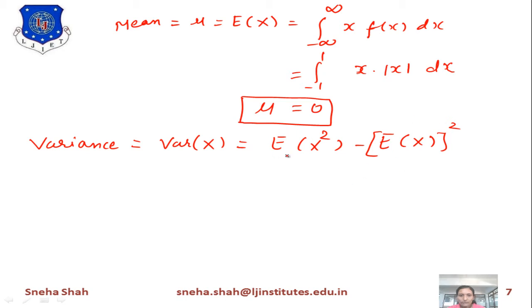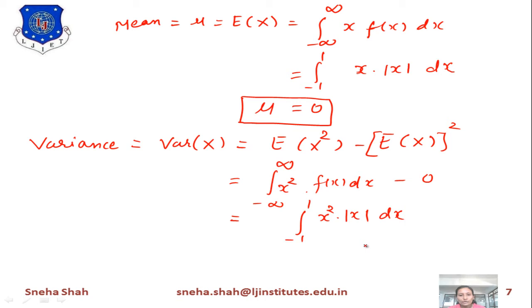And what is the value of E of x square? E of x square means the integration from minus infinity to infinity of x square f of x dx. Over here the value is x square, so we have to take x square f of x dx. Now in this we will put the value of f of x. The value of f of x equals mod of x for the range minus 1 to 1, x square will remain as it is and dx will be as it is. Now you can see that mod of x is an even function. Similarly x square is also an even function, because if we put x equals minus 1 or 1, x square will give you the same answer, 1. So this one is even and this one is even.